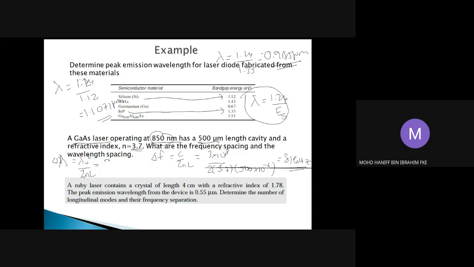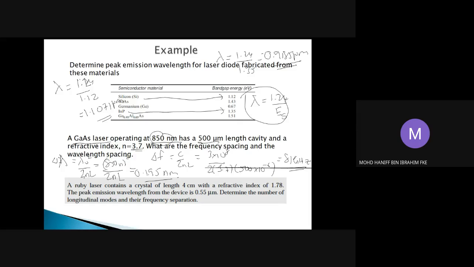So that should be 850 nanometer squared divided by 2 times N of 3.7 and the length of 500 micrometers. So the delta lambda, the wavelength spacing, should be equal to 0.95 nanometer. Okay, so that's how we calculate the frequency spacing and also the wavelength spacing.